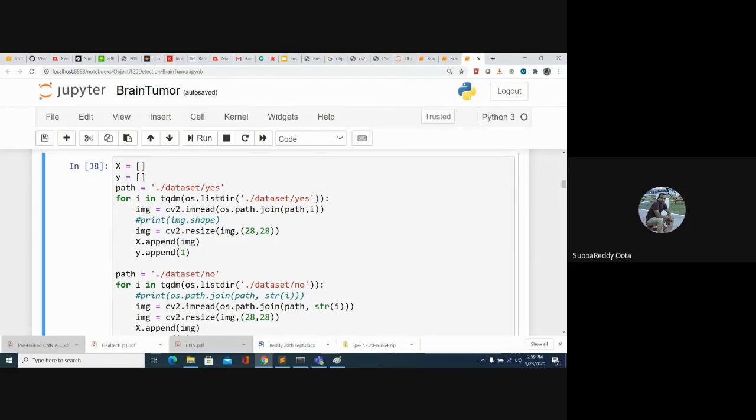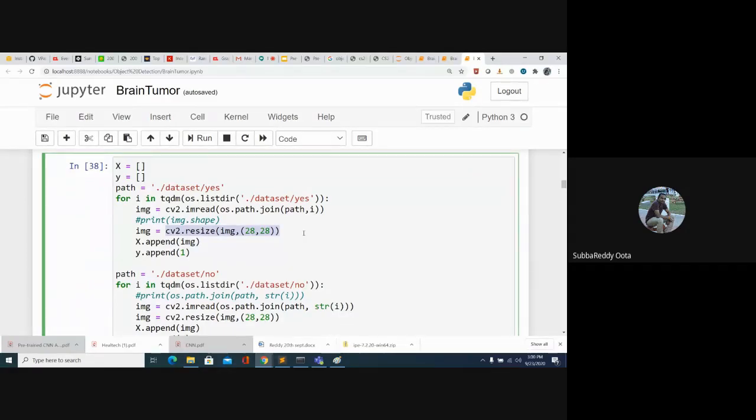I'm reading images from that folder using the CV2 library. cv2.imread will read the image, and then I'm resizing it. Suppose you are using the AlexNet architecture. The AlexNet image size is 224 by 224, but your data set contains images of various sizes.